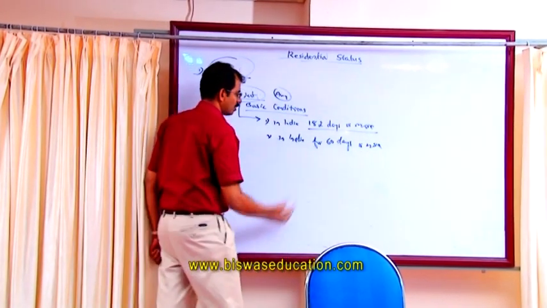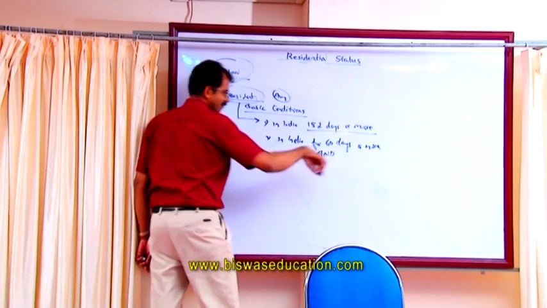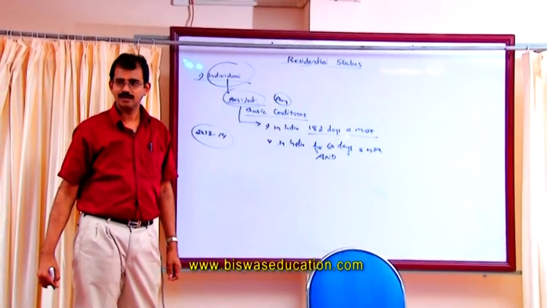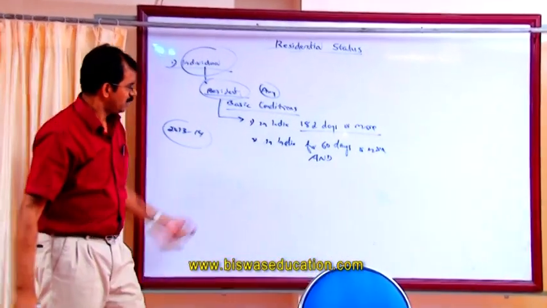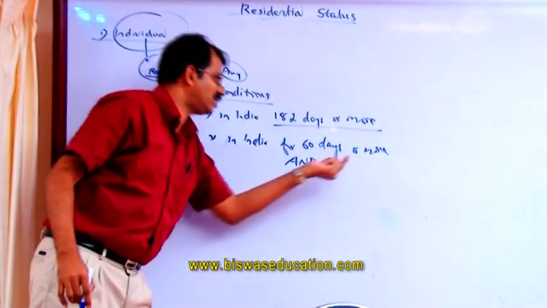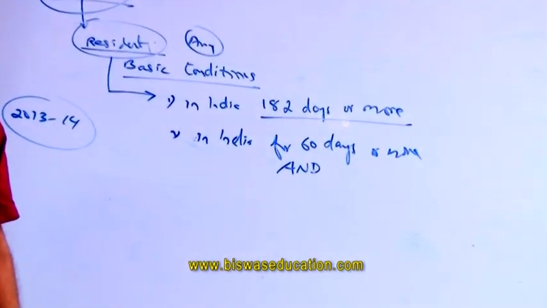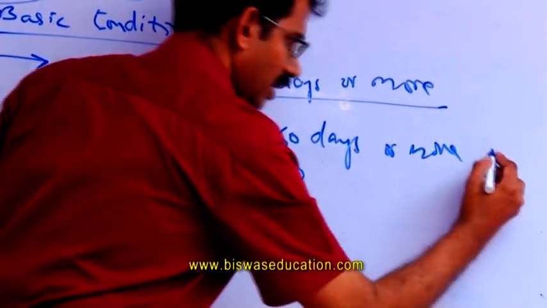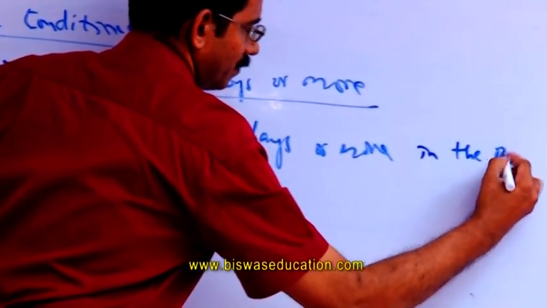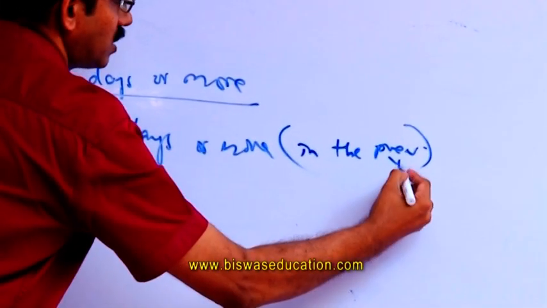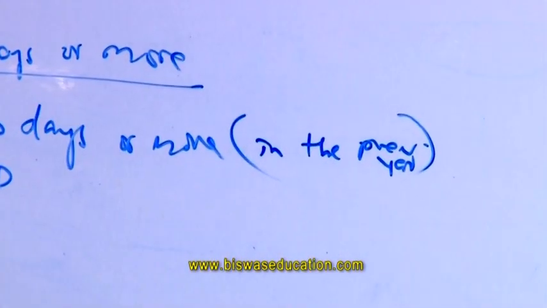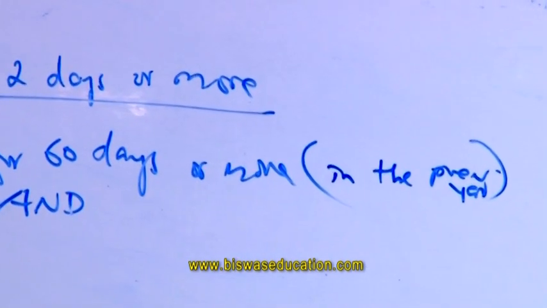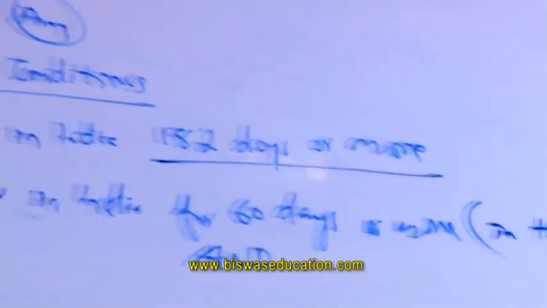60 days or more, and why am I stressing 'and'? By just being 60 days in the previous year, we cannot say anything.